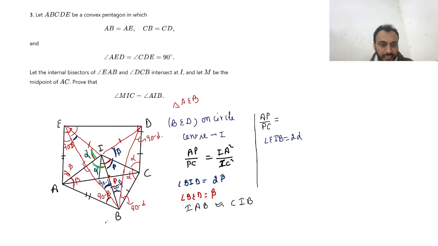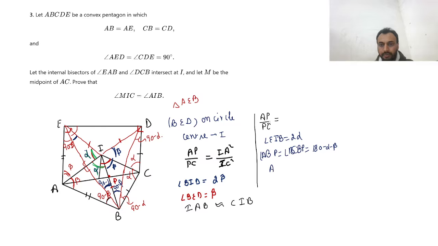So I can say that BP is an angle bisector, because if you see angle ABP is equal to angle CBP, and it is 180 minus alpha minus beta. So these two angles are equal, so BP is an angle bisector.